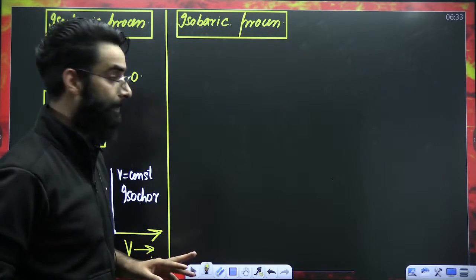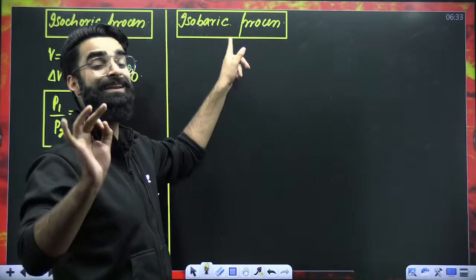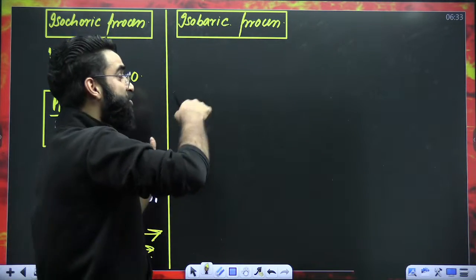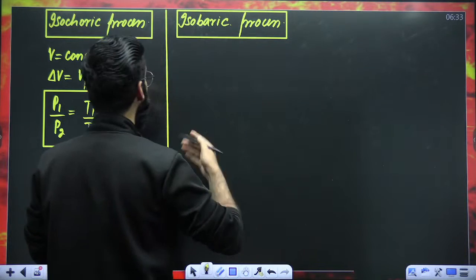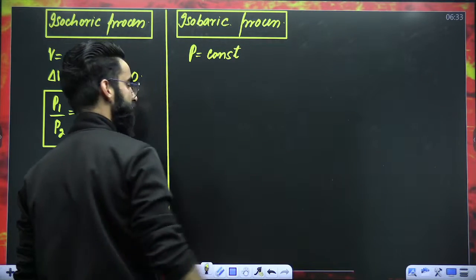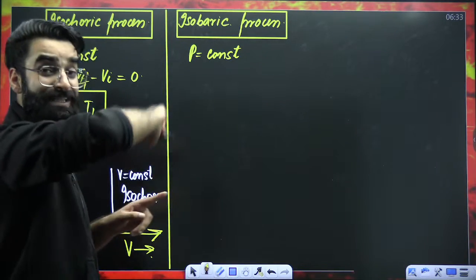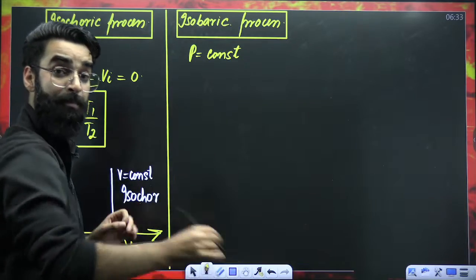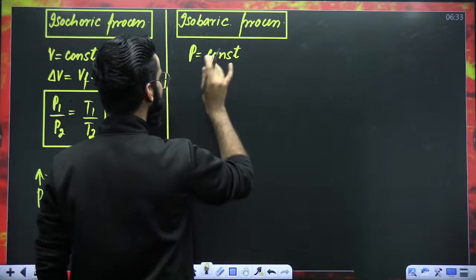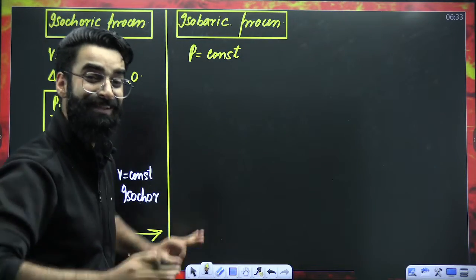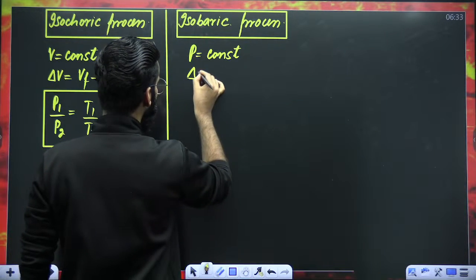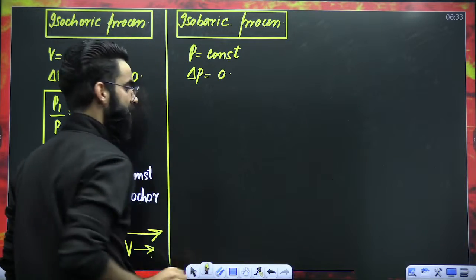Now, my dear students, when do we say that the ideal gas, that the system is undergoing isobaric process? If during the change in the state of the system, if during the change in the state of the gas, pressure of the gas does not change at all. You're changing the state of the gas. You're changing the state of the system. But during the change in the state of the system, pressure is not changing. You'll be calling that process isobaric process. You can say that the gas is undergoing isobaric process. Right? So my dear students, what will be change in pressure? Change in pressure absolutely zero.